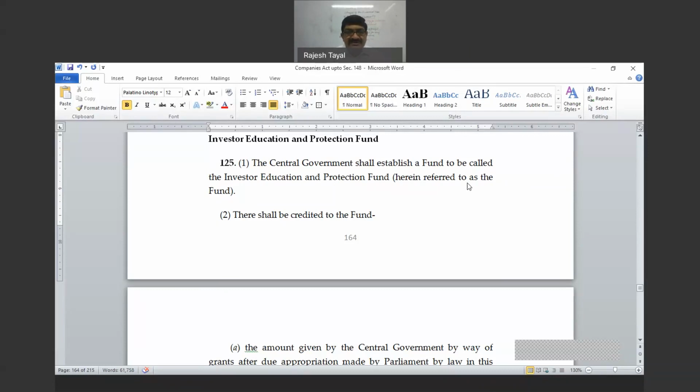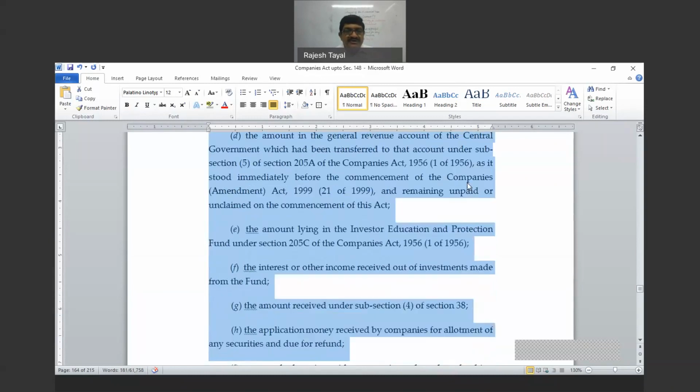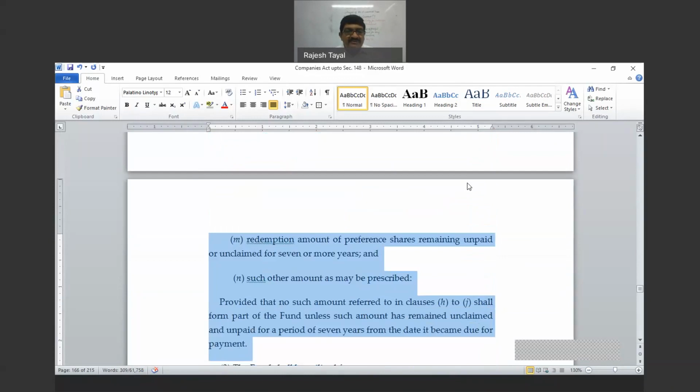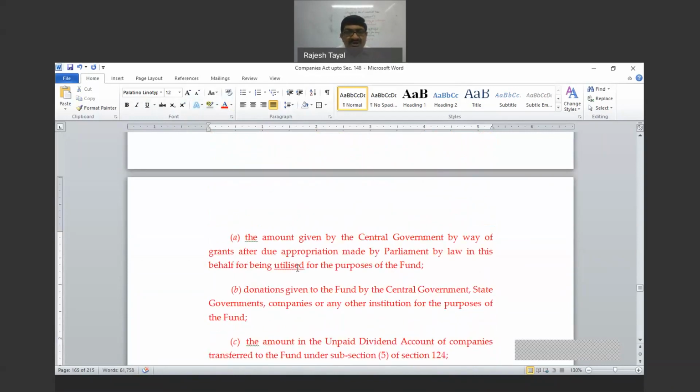Okay. So how much, or rather which are the amounts required to be transferred to this fund? So there shall be credited to the fund, subsection 2. This is important for you for the purpose of exam. Which are the funds required to be transferred to this fund? I'm just keeping it highlighted so that when you get the copy, you can make use of this. So I have done everything in red color for you.